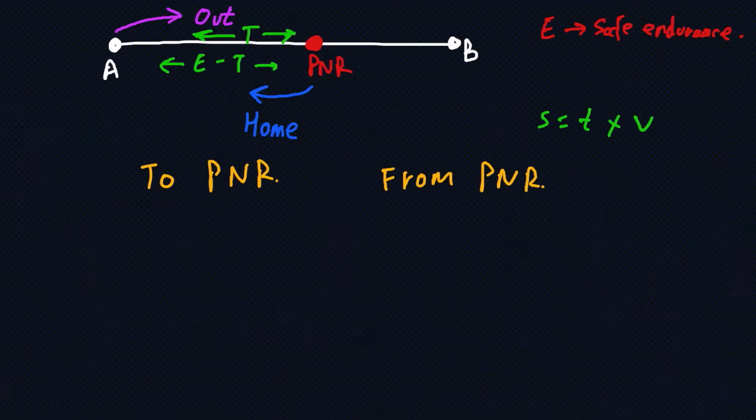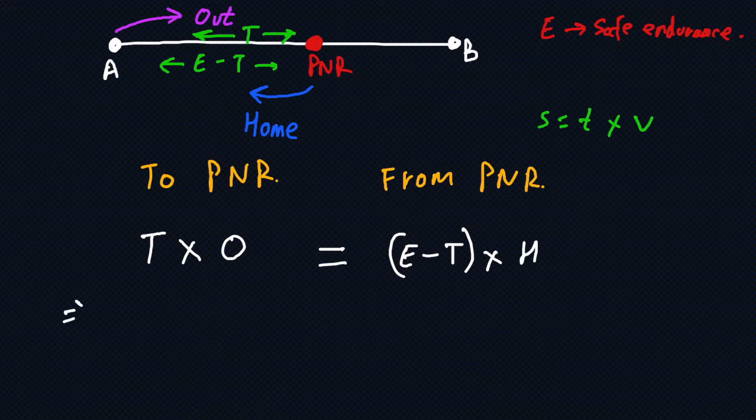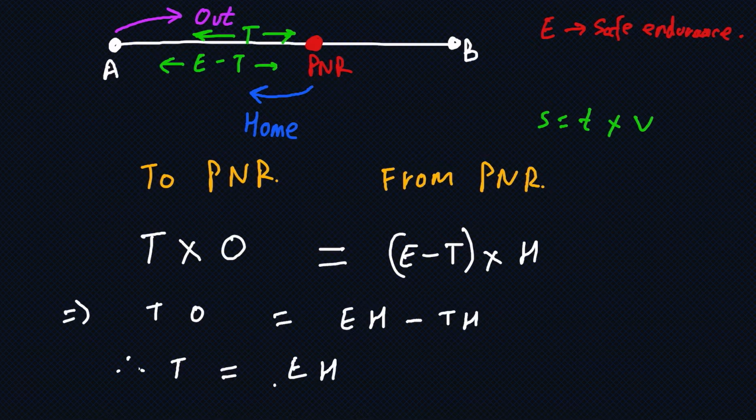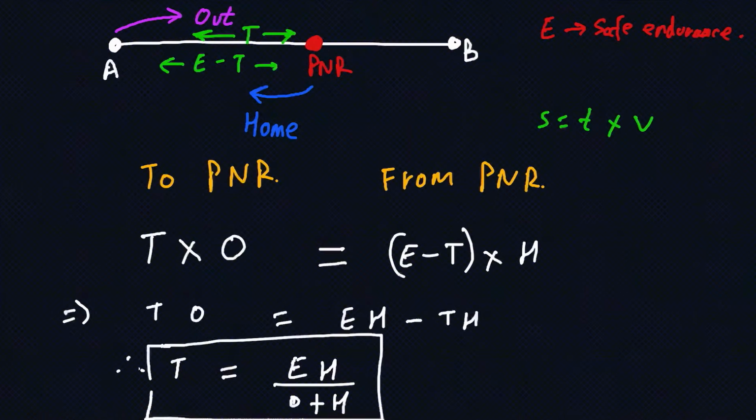So the distance to PNR will be T into O, which is my ground speed O. And this will be equal to the distance from PNR. Distance from PNR will be E minus T, into H. Now simplifying this, I get TO is equal to EH minus TH. Therefore, T is equal to EH upon O plus H. So I come to a formula which gives me the time to PNR. The time I will take from A to reach PNR will be EH upon O plus H.